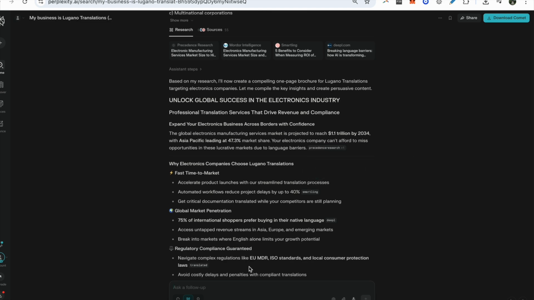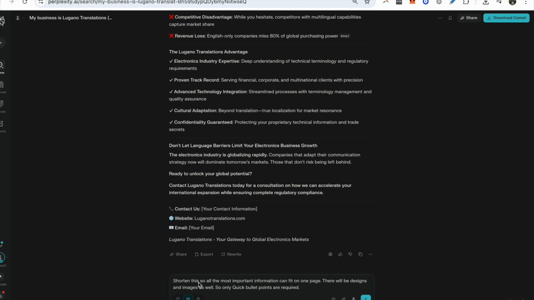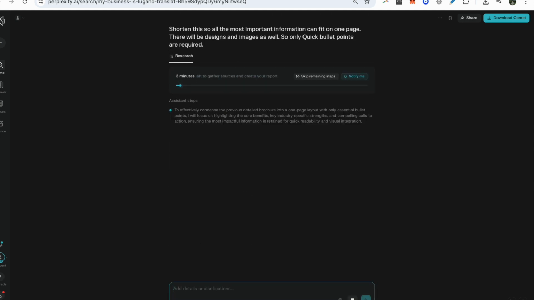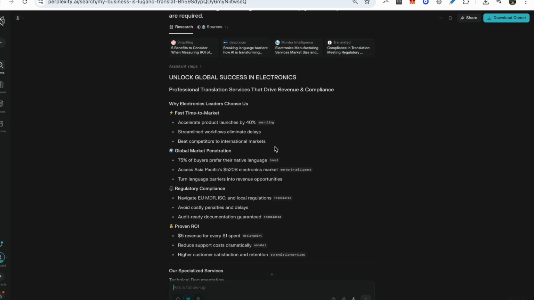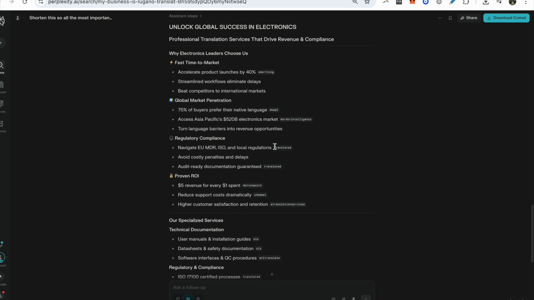So I'm going to tell it to shorten it, and then we'll take it from there. So here I just said shorten this so all the most important information can fit on one page. There will be designs and images as well, so only quick bullet points are required. Let's see what happens. Now this is better. I will probably shorten it again, but for now I can work with this.